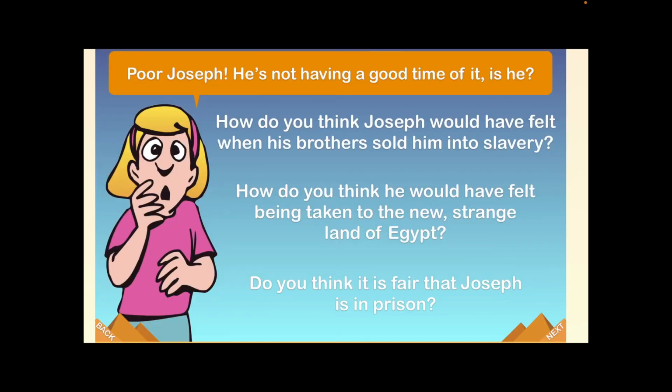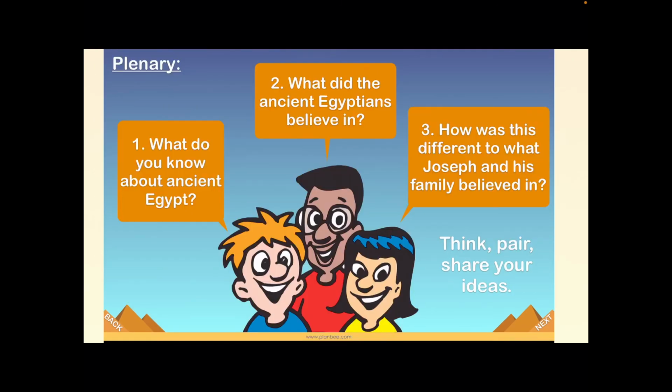Joseph is not having a good time, is he? He's in prison, and he's a slave, and he lives in Egypt, and he's in a very strange place. So how do you think Joseph would have felt when his brothers sold him into slavery? How do you think he would have felt being taken to the new strange land of Egypt? Do you think it is fair that Joseph is in prison? And I would just like you to pause the video and have a think.